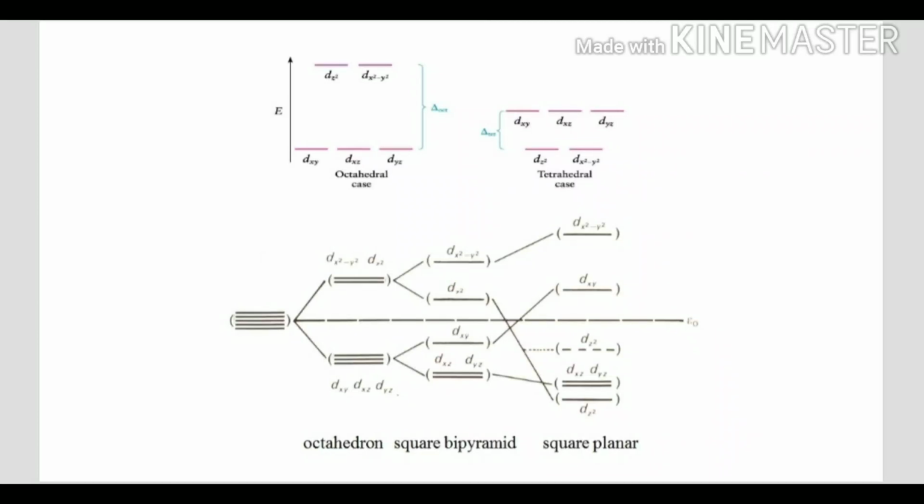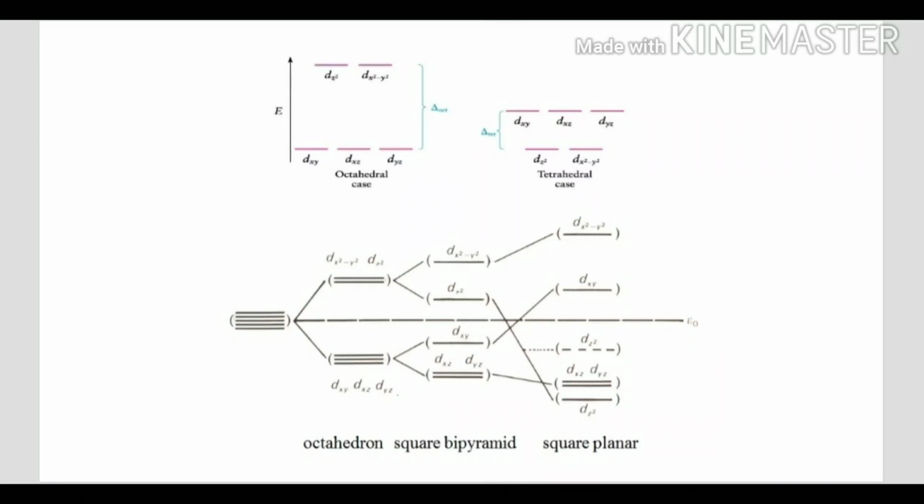So now we see that crystal field theory is a very good theory when compared with valence bond theory and Werner theory, because it easily explains the actual splitting of the d orbitals, and it very interestingly explains the color of the complexes. Already in the previous video we discussed the color of the complexes, and it is excellently explained by crystal field theory. The spectral properties and color of the complexes can easily be explained by this theory.